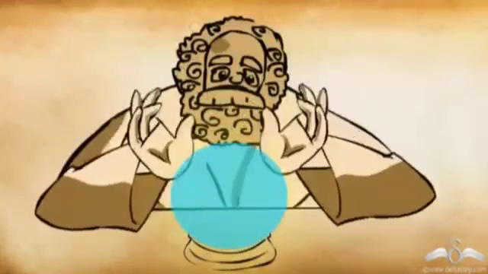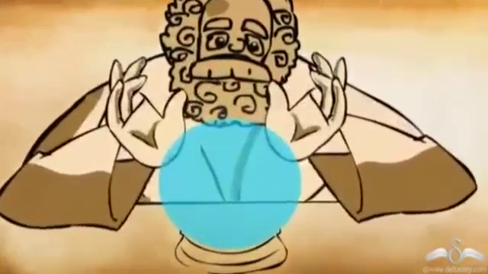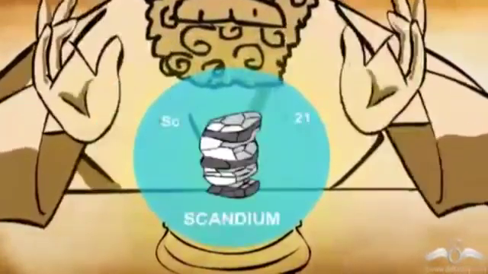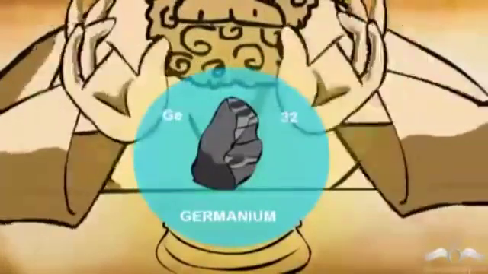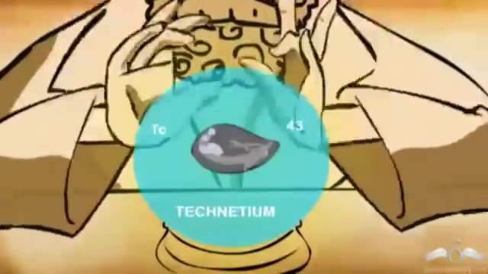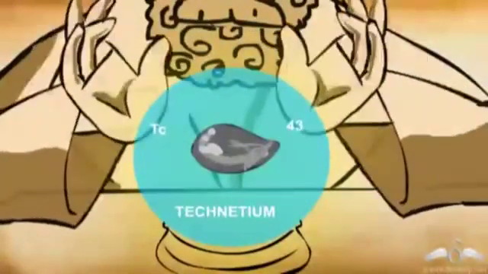Let's see. The atomic mass of gallium is 69.7. It forms Ga2O3 and a chloride GaCl3. So yes, Mendeleev's predictions were absolutely right. He predicted some other elements as well, like scandium, germanium, rhenium, and technetium.